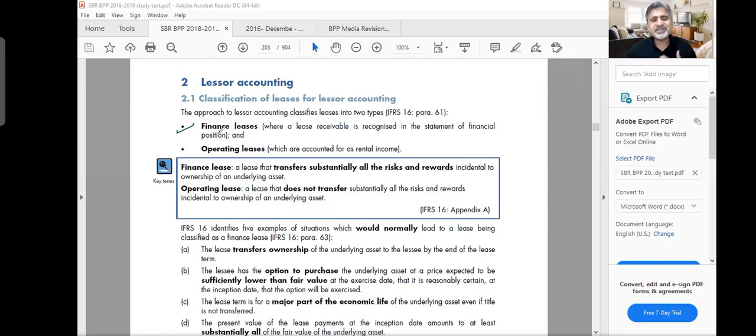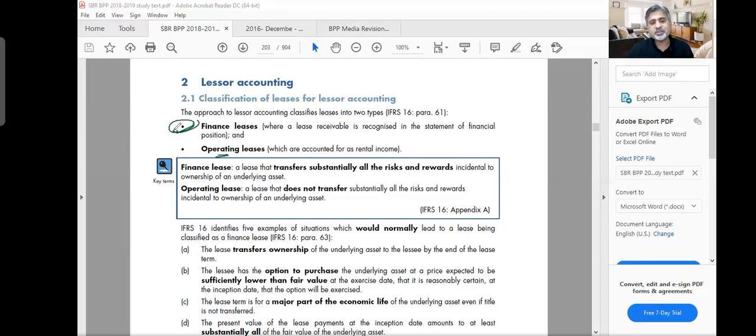In essence, operating lease is a simple rental agreement where you do not make someone the owner. You give some asset to someone, they use it, they pay you money, and you take it back. Just like you give out a house on rent, you give out an office on rent. When you give someone your house on rent, most of the time they will live there, they will give you rent, and they will not become the owner of the house. The house comes back to you. So that is an example of operating lease.